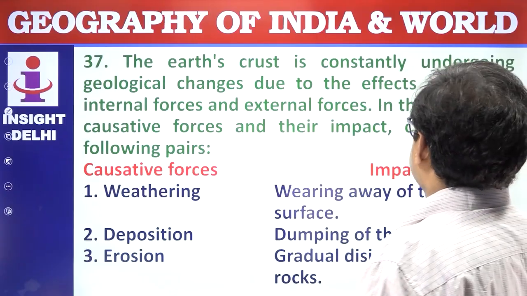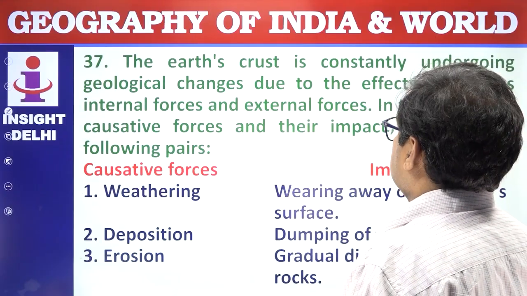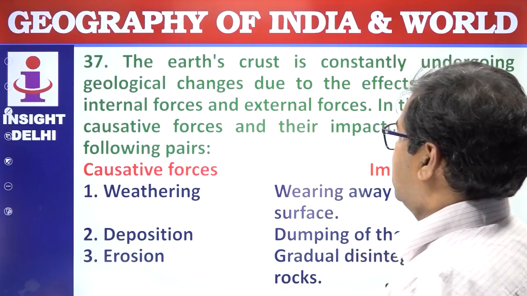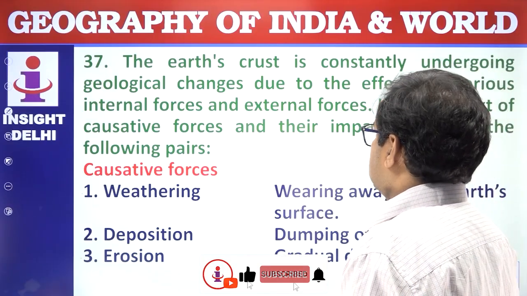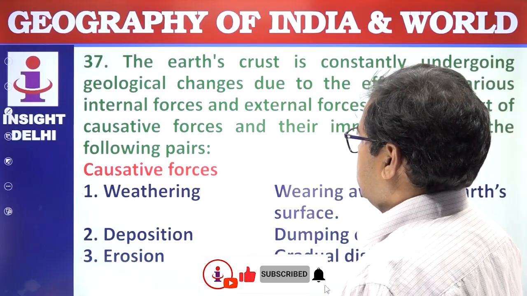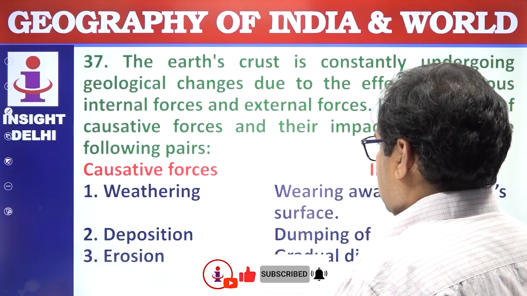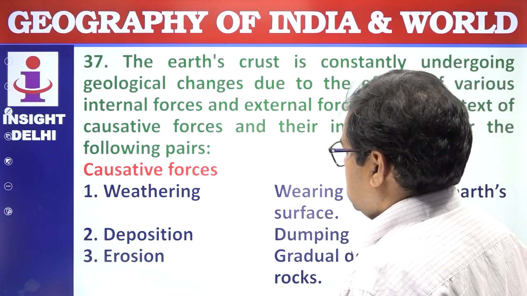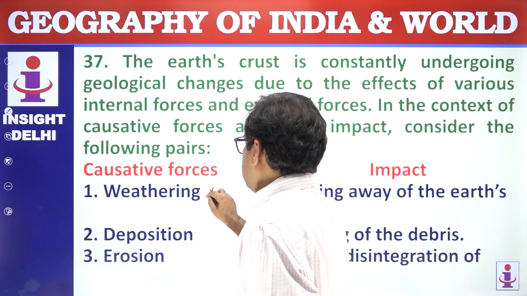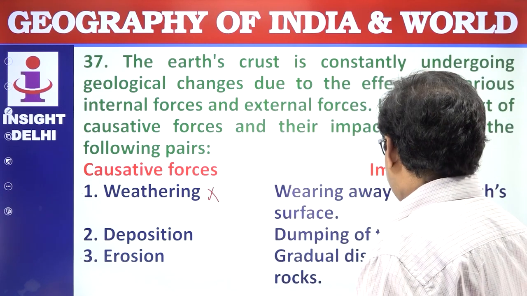The Earth's crust is constantly undergoing geological changes due to the effect of various internal forces and external forces. In the context of causative factors and their impact, consider the following statements. Causative factors: weathering, wearing away the Earth's surface. It is wrong. It is not the process of weathering. Deposition, dumping of the debris.